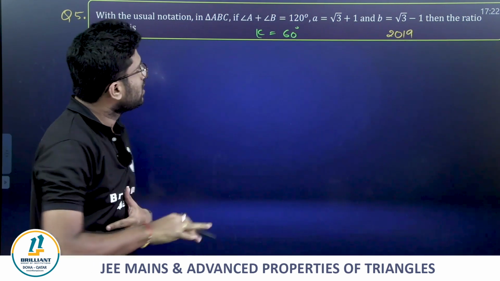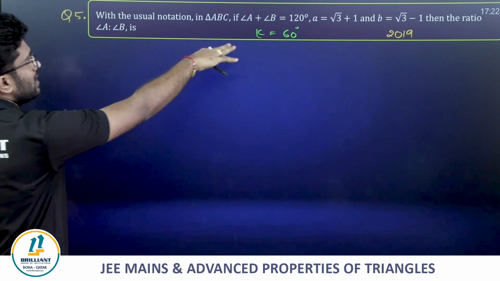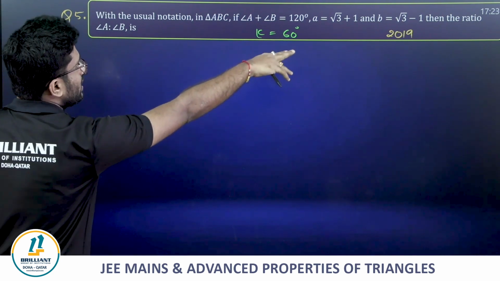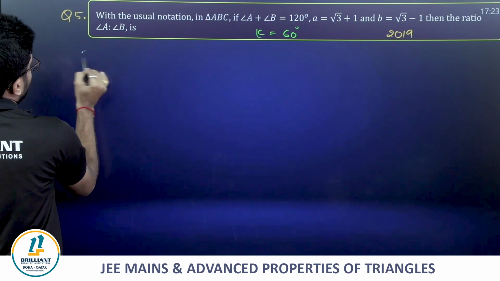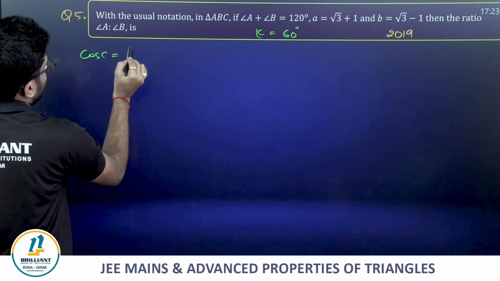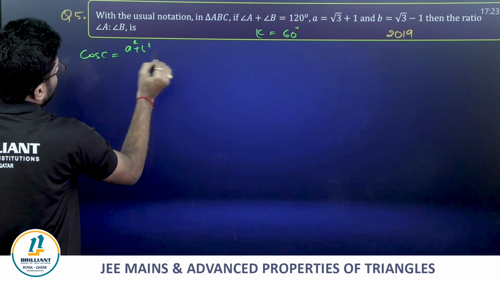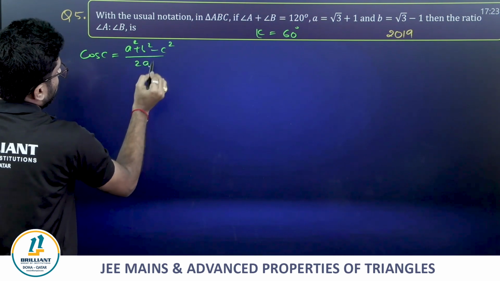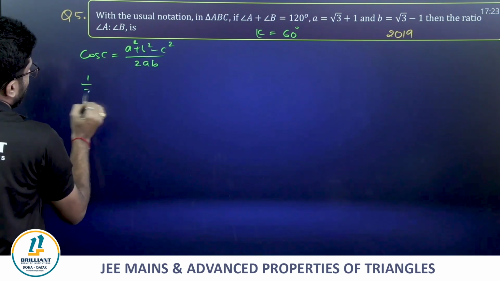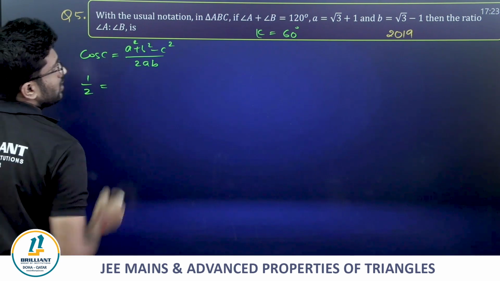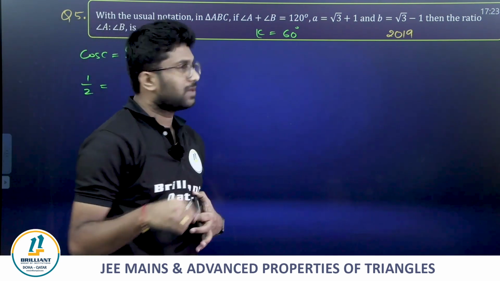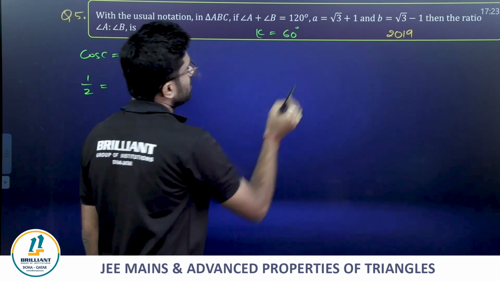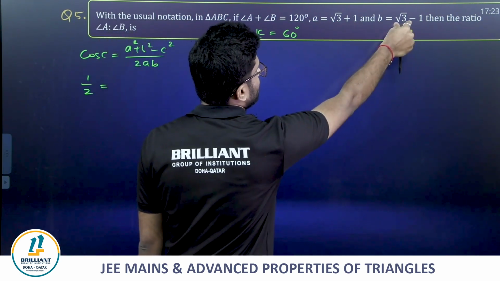That's clear. Now a given, b given, angle C known, you can get c by using cos C is equals to (a square plus b square minus c square) by 2ab. Cos C is nothing but 1 by 2 is equals to a square plus b square, that is root 3 plus 1 whole square plus root 3 minus 1 whole square, or (a plus b) whole square plus (a minus b) whole square.